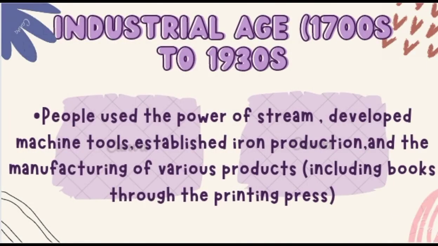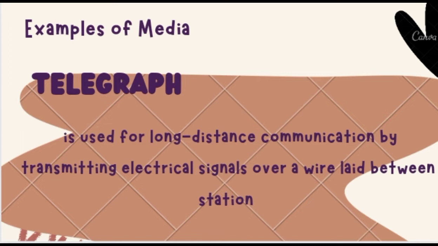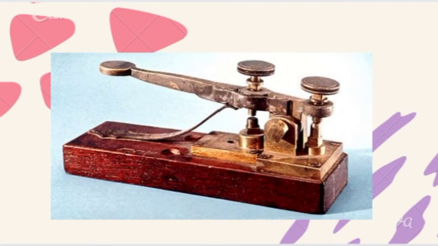So let's move on to the second period, which is the industrial age. The industrial age was from the 1700s to 1930s. People used the power of steam, developed machine tools, established iron production, and the manufacturing of various products, including books through the printing press. Examples of media during this period: Telegraph, used for long-distance communication by transmitting electrical signals over a wire laid between stations. Here are examples of telegraph.